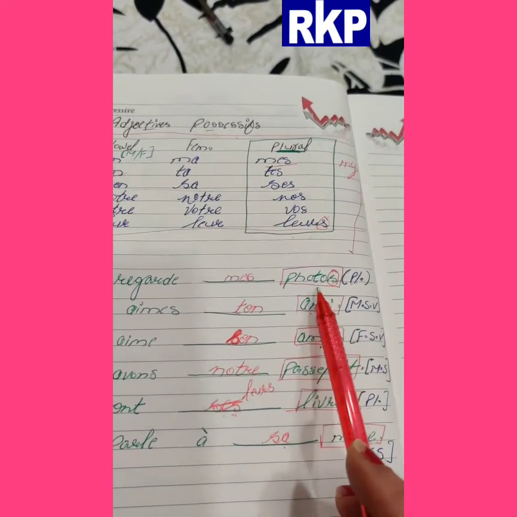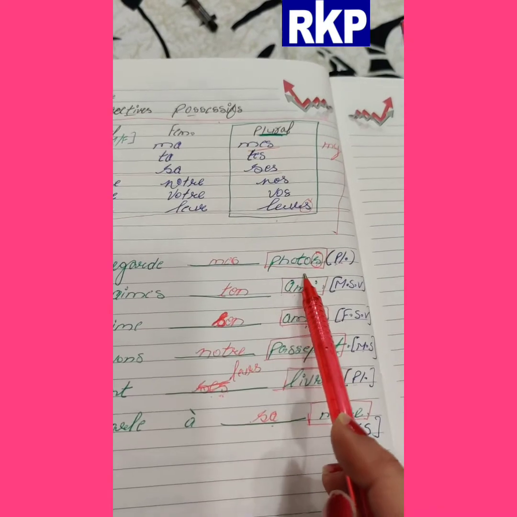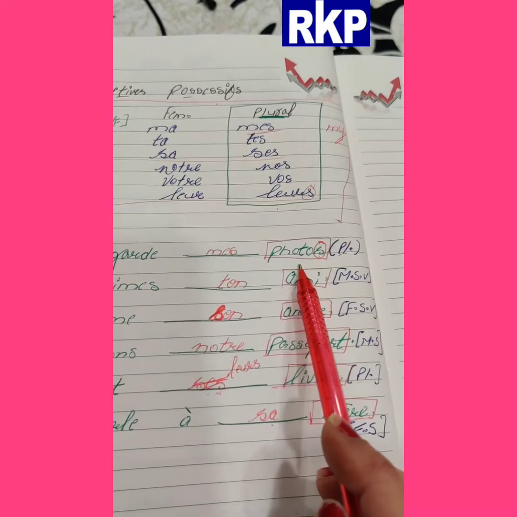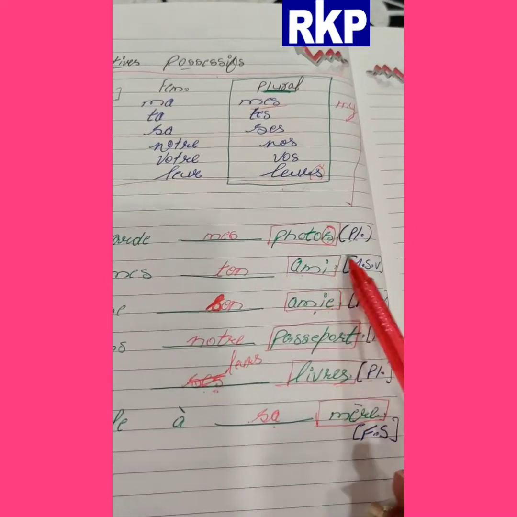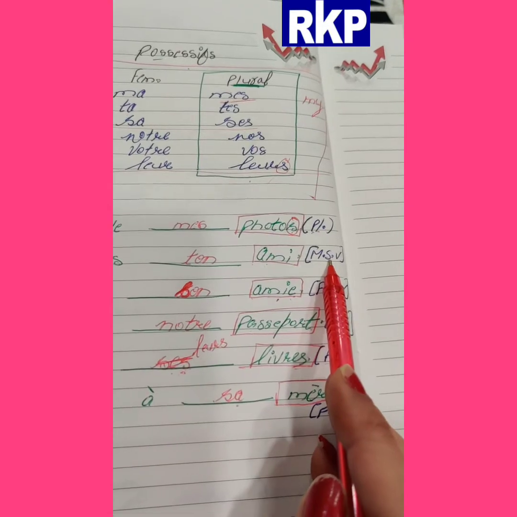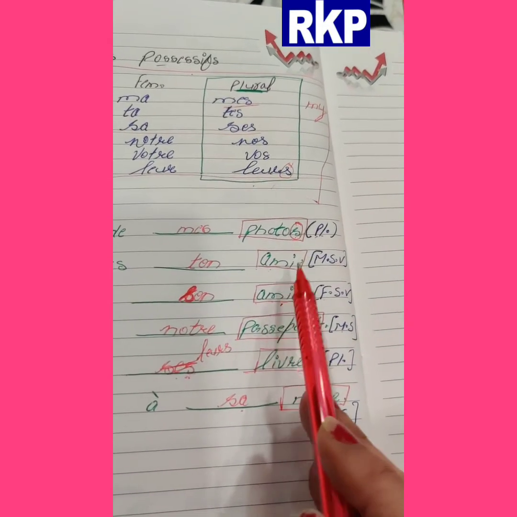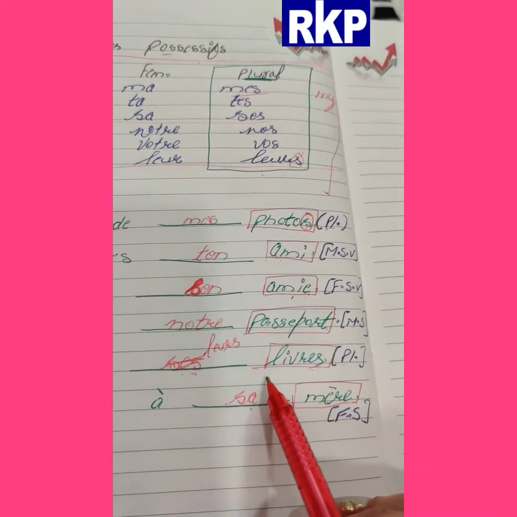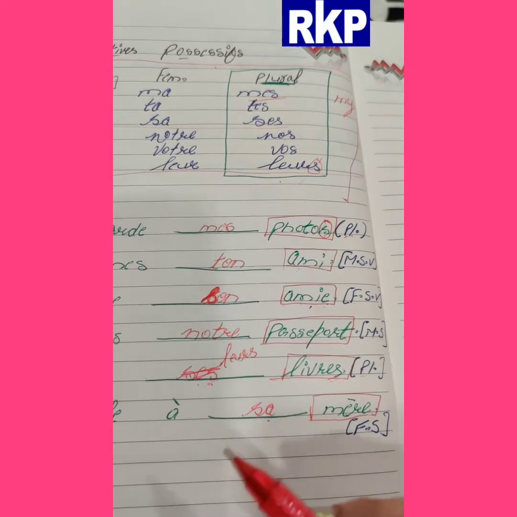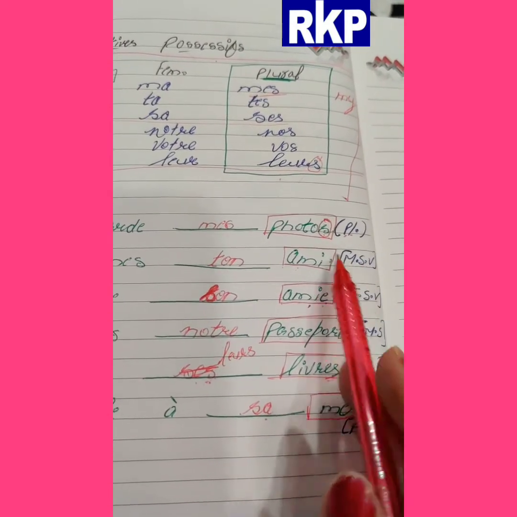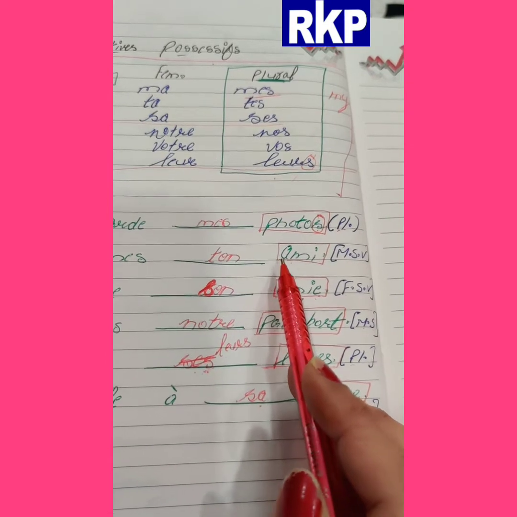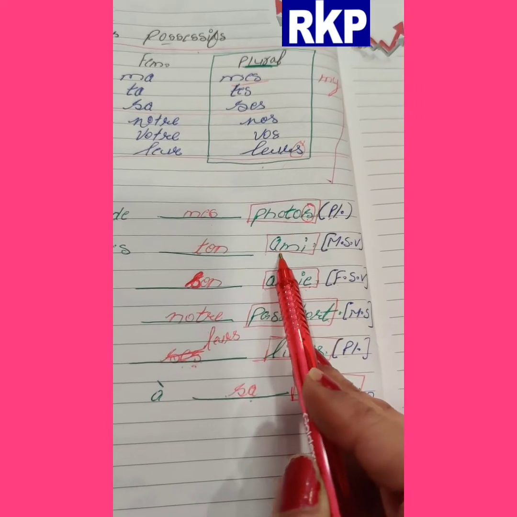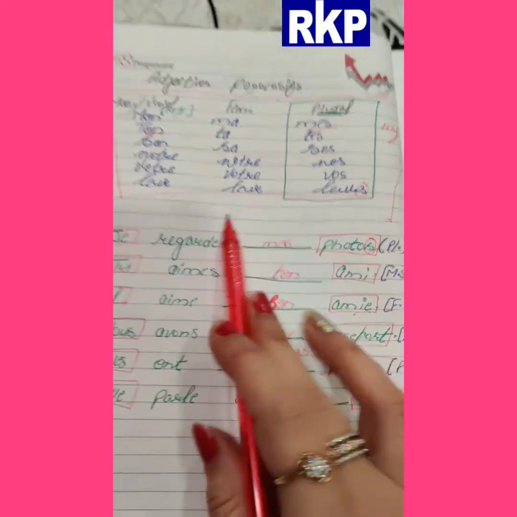We have to identify masculine, feminine, singular, plural for the word after the blank. You are all aware how we identify masculine or feminine: if any word is ending with e, that is feminine, otherwise masculine. If any word is ending with s, es or x, that is plural, otherwise singular. And vowel: if any word is starting with A, E, I, O, U, H, then it is a vowel. So this is our topic.